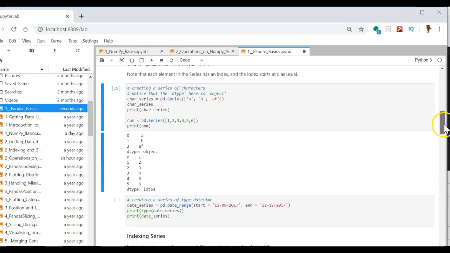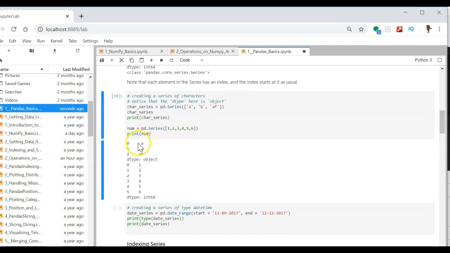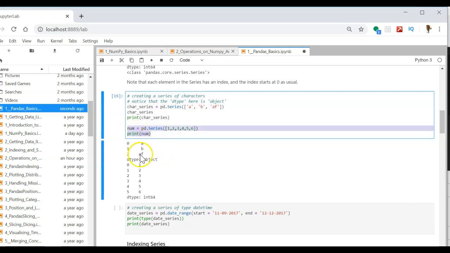Now if you see my first output, again it is denoted by the index 0 1 2 and my actual elements A, B and F, and the data type is object here. The second output of this program is 1 2 3 4 5 6, and it is represented by the index starting from 0 to 5, and my data type is int64.